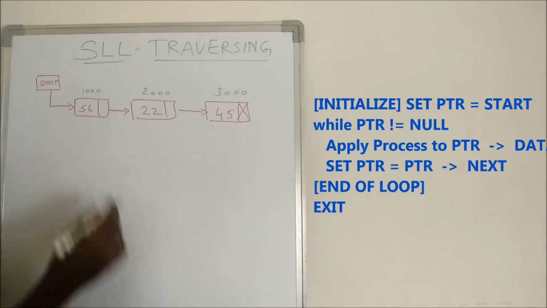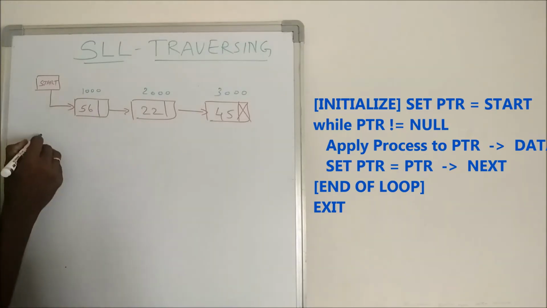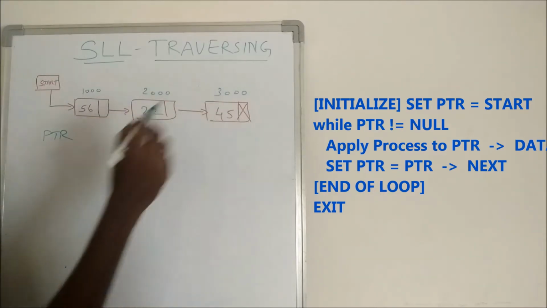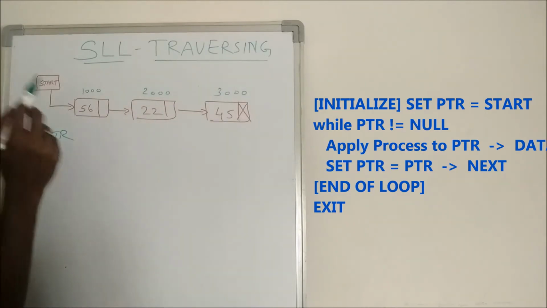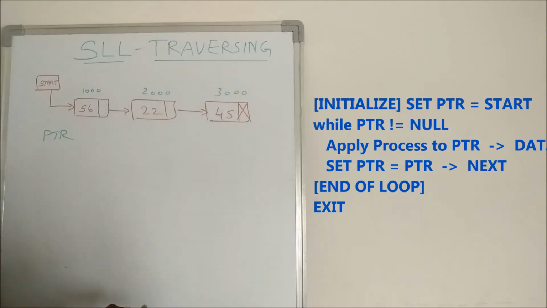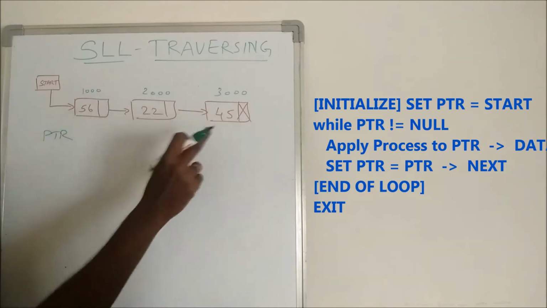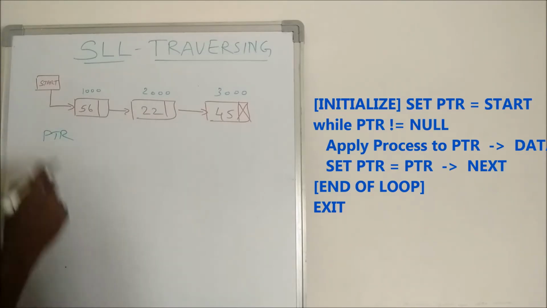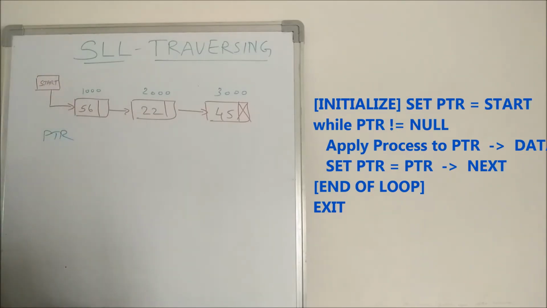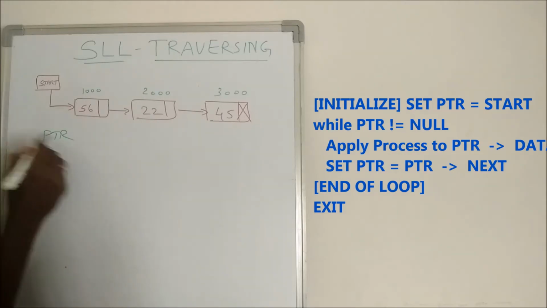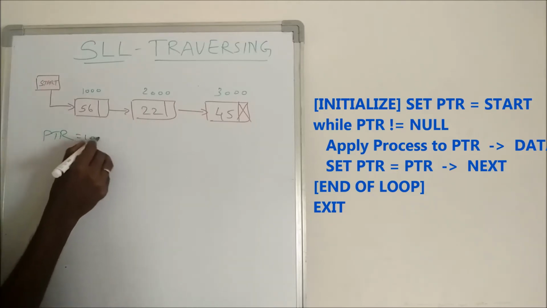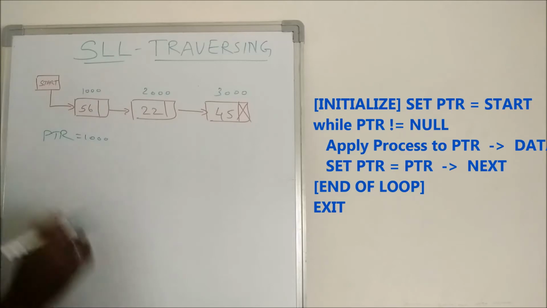Now there is the algorithm. To traverse, I need one special pointer that is called PTR. As I already said, by using start I cannot travel, because start should always have the address of the first node. If I once disturb the value of start, I cannot find the list. The only trump card I have to identify the list is start, because it has the address of the base element or first element. So at any cost I won't disturb the value of start. So I am using a new variable called pointer. Now I set pointer equal to start, which means the pointer has the value 1000, that is, it is pointing to the first node.